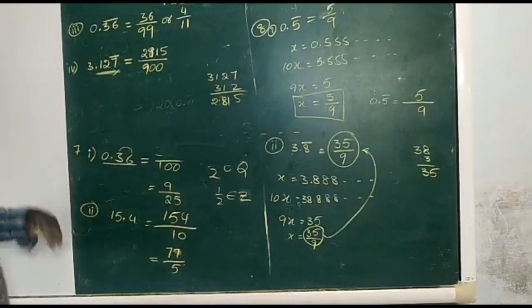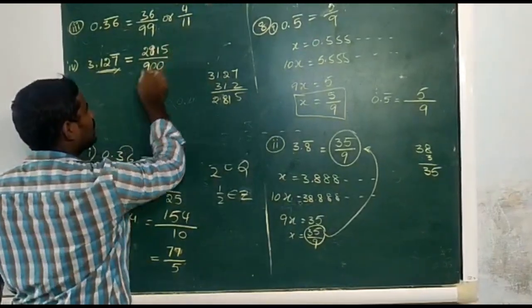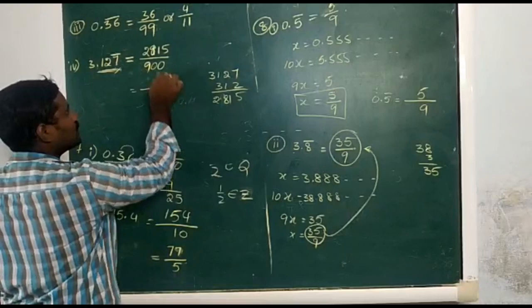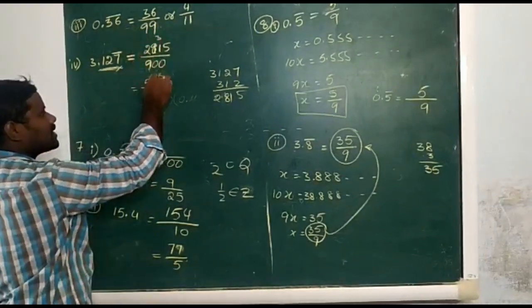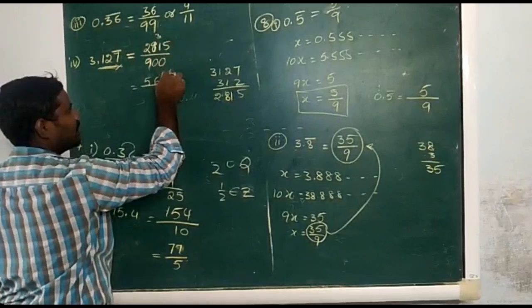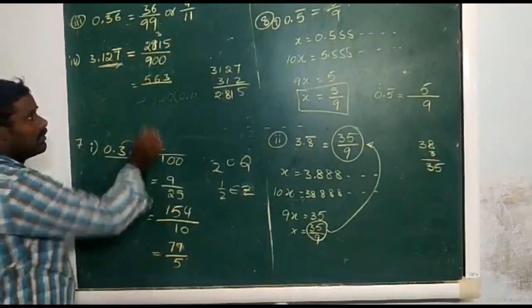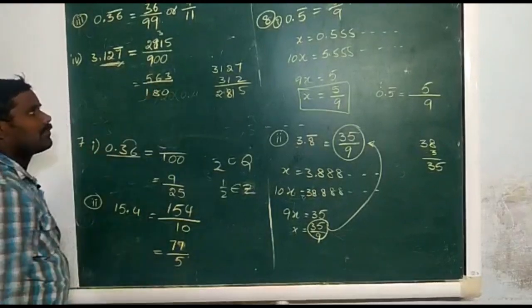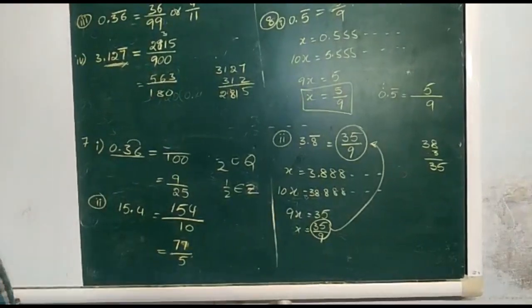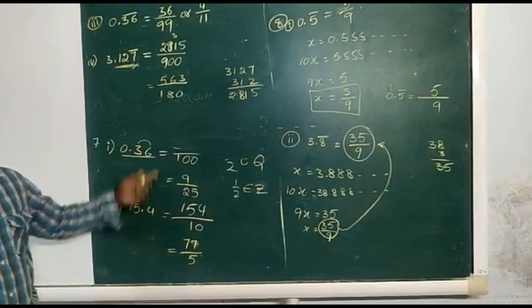If you simplify, the 5 table is cancelled here: 5 5s are 25, remainder 3, 31, 6 5s are 30, 3 5s are 15. Now 1 5 is 5, 8 5s are 40. 563 by 180 is the answer.